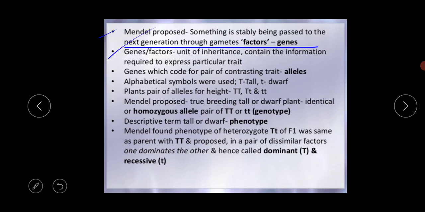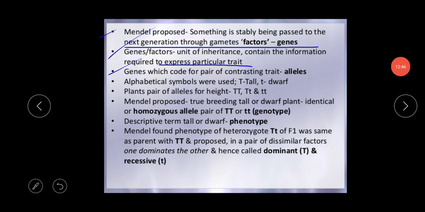Next point is that these genes or factors, the units of inheritance, contain the information required to express a particular trait, because without genes any characteristics cannot be shown. Without genes, any traits cannot be expressed. That's why the gene is the main unit of inheritance, the functional unit of inheritance, and it contains the information required to express a particular trait, particular characteristics.